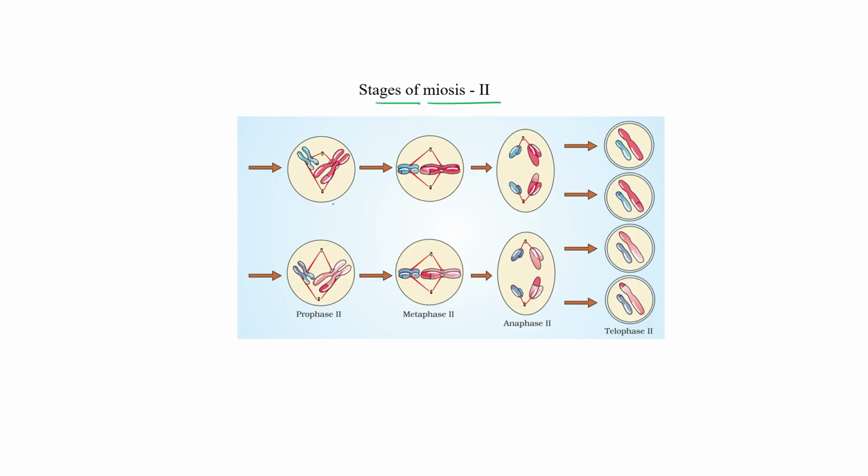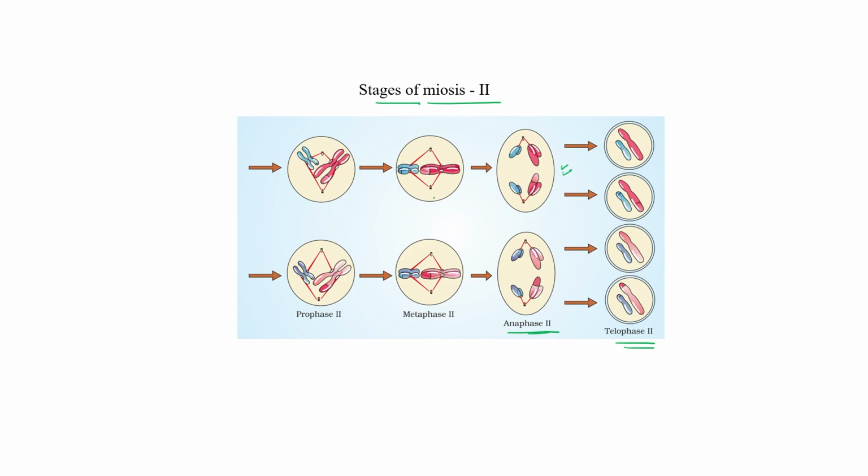Homologous chromosomes already separated during meiosis 1. Now they again start condensing and showing a compact form, and in metaphase 2 they are aligned on the equatorial plane. Okay, and spindle fibers attach to the kinetochore of sister chromatids in both the cells. In anaphase 2, shortening of the microfibers occurs, so the sister chromatids get separated, as you can see in this particular picture. And in telophase 2, they get separated out, and